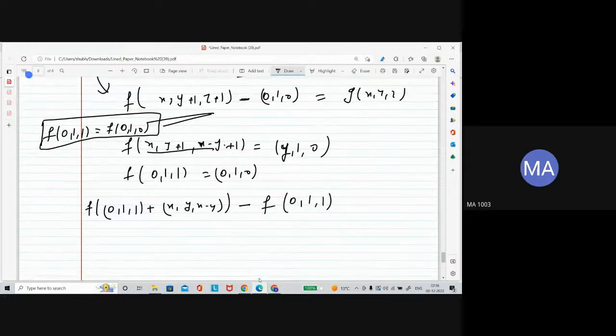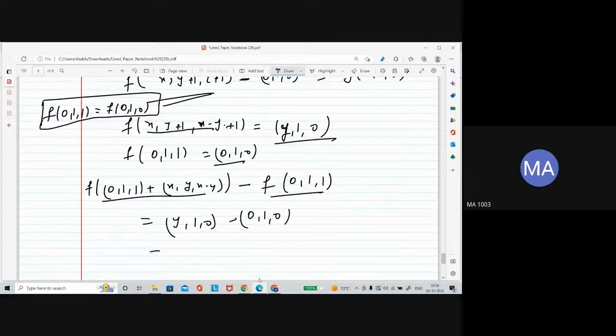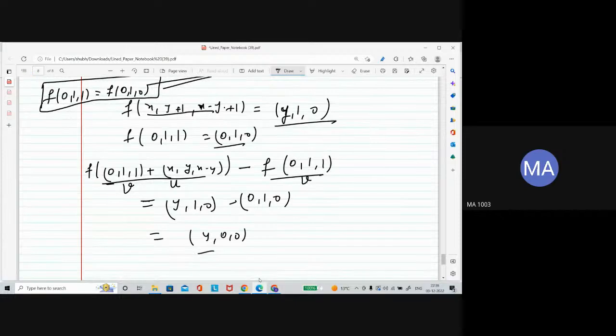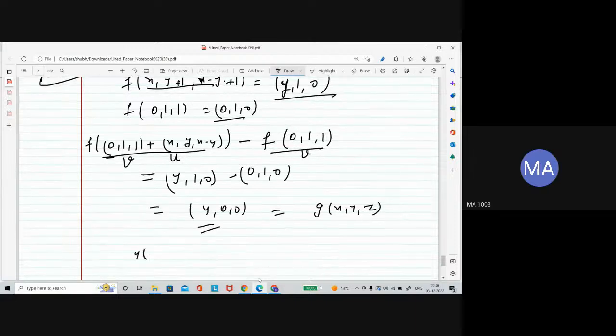This expression is y 1 0 and this is written as 0 1 0. If you write, this is equal to y 0 0. Now f of v plus u minus f of v, this whole thing is what we got, this is our g of x y z. So see that this g of x y z is equal to y 0 0.